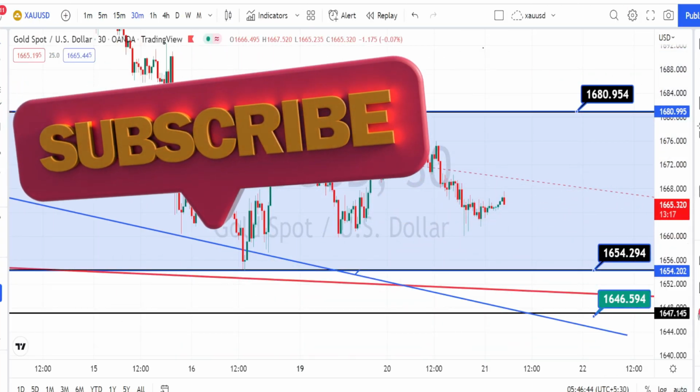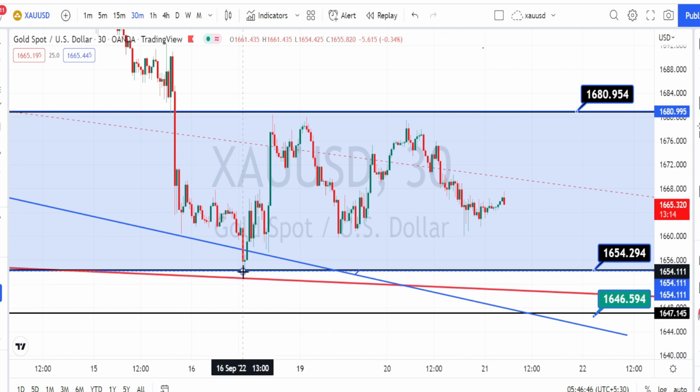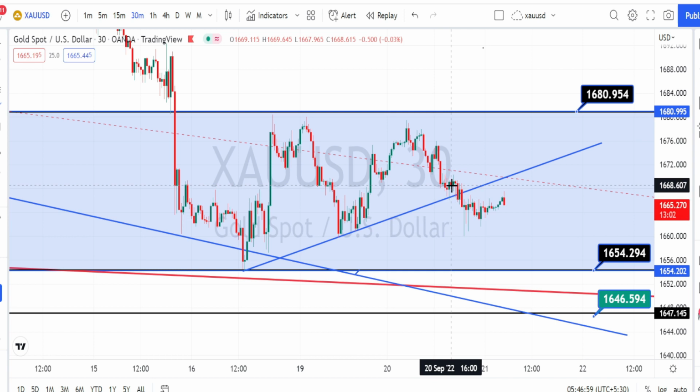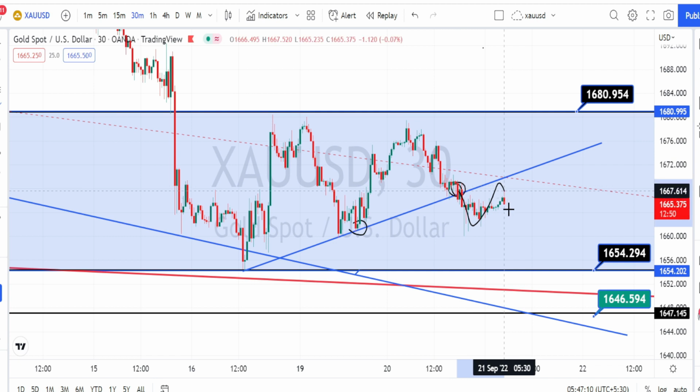I am in the 30 minutes time frame now. In the 30 minutes time frame also I am drawing a trend line or a support line. So previously the price action was trading above this support line, and currently the price action has given a breakout from this support line, and we are noticing it to trend on a bearish trend in the 30 minutes time frame.